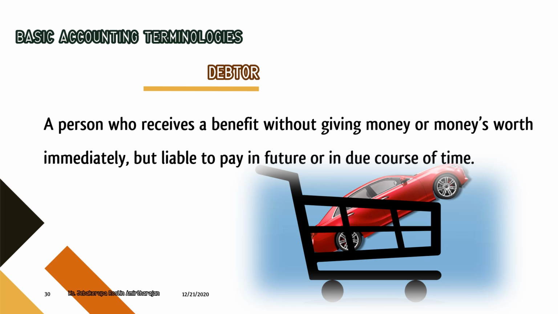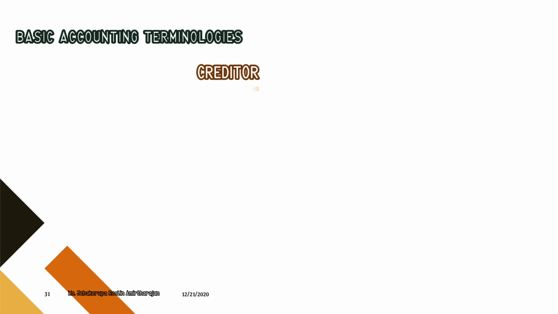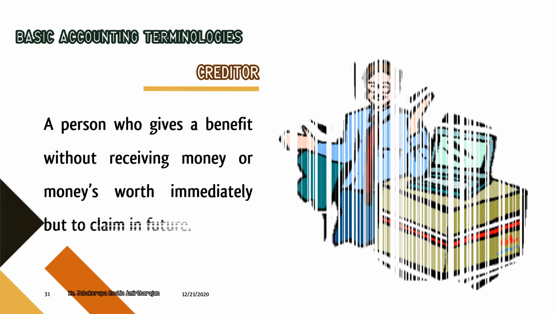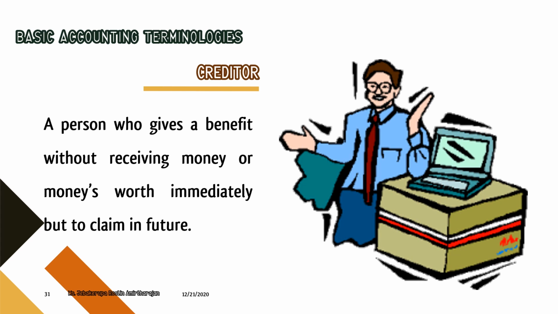Creditor. A person who gives a benefit without receiving money or money's worth immediately but has a claim on a future date. So just like we may sell goods on credit and receive the amount on a future date, similarly we may also buy some goods on credit and promise to pay on a future date. So that portion of product or service for which we have to pay the money on a future date is said to be a creditor.